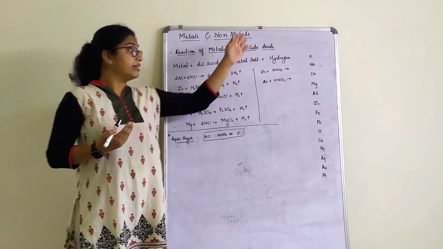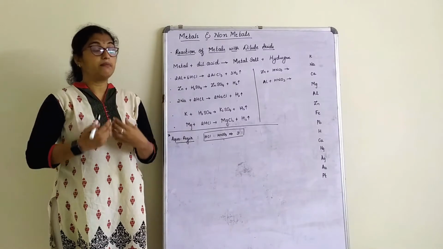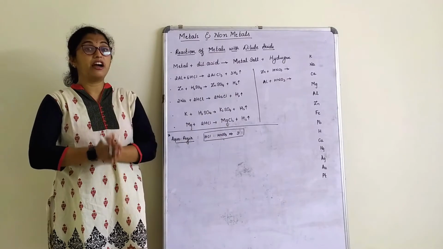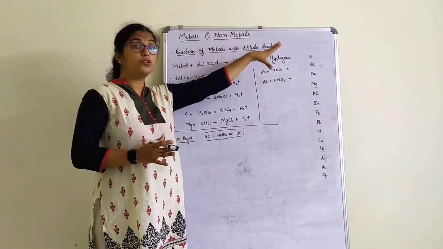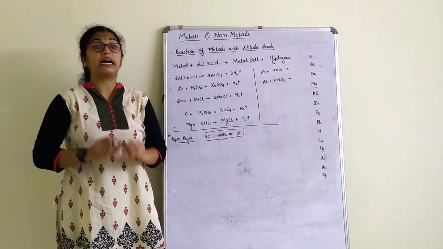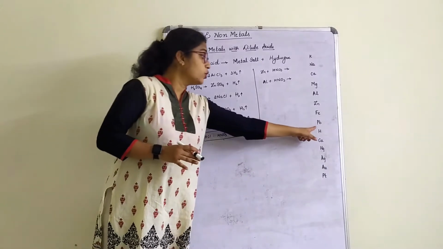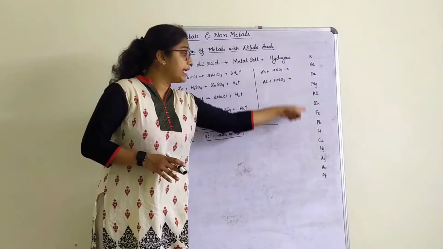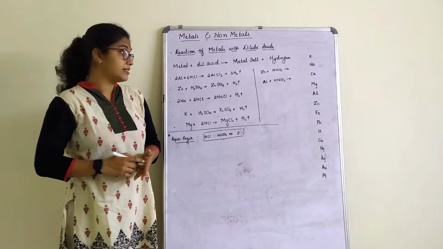Now again here, the reactivity series is very important. Whenever we react a metal with acid, with oxygen, with water, we should be very well aware of the reactivity series. That is, metals in the topmost list are highly reactive and the metals at the bottom are least reactive, or you can say they are not reactive. Again I repeat, we have hydrogen here. Hydrogen, being a non-metal, is placed in the metal series. You will understand this in the further consecutive classes.